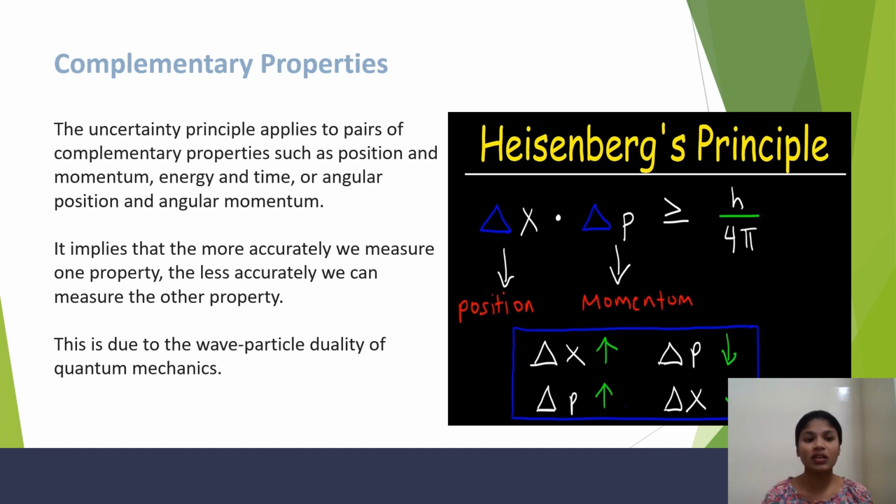Complementary properties. The uncertainty principle applies to pairs of complementary properties such as position and momentum, energy and time, angular position and angular momentum. It implies that the more accurately we can measure one property, the less accurately we can measure the other property. This is due to the wave-particle duality of quantum mechanics.